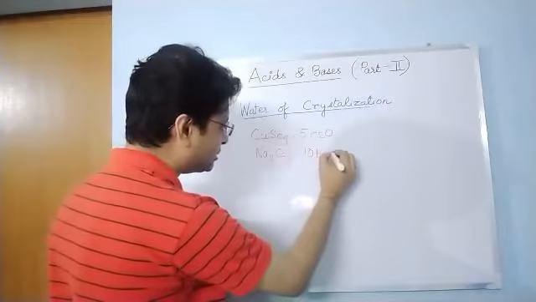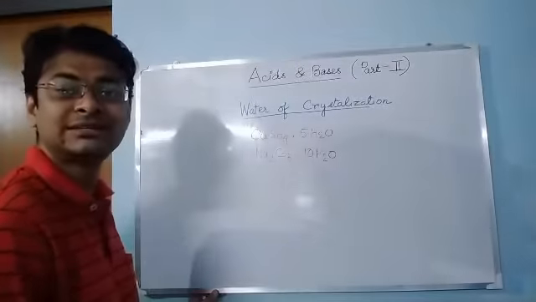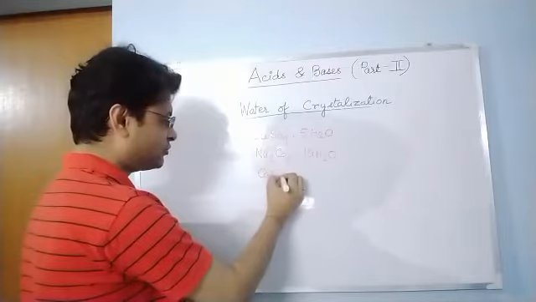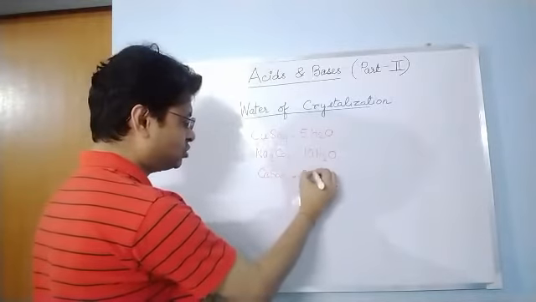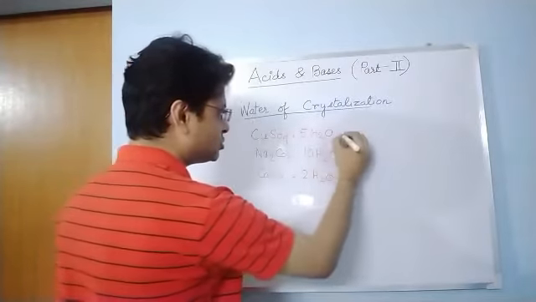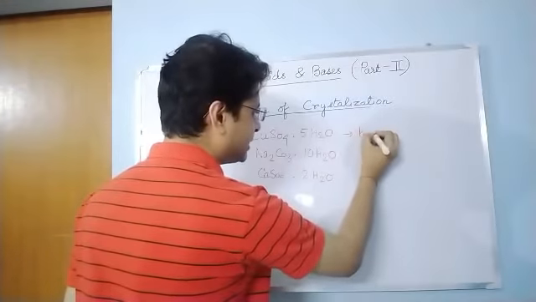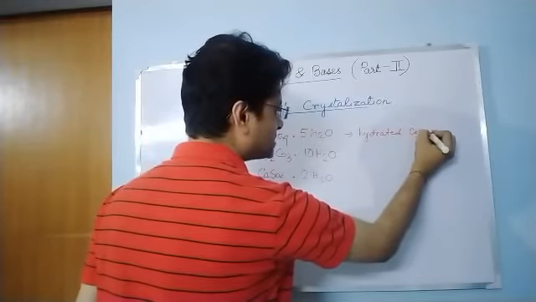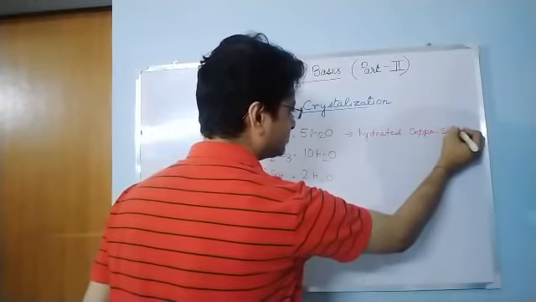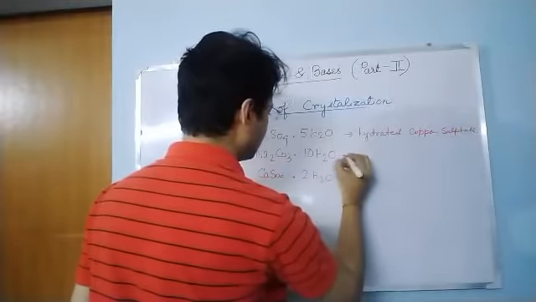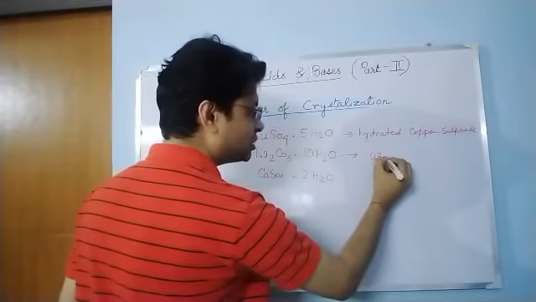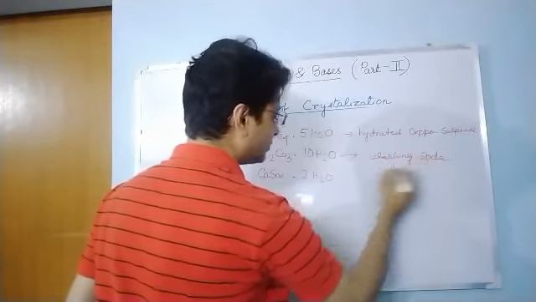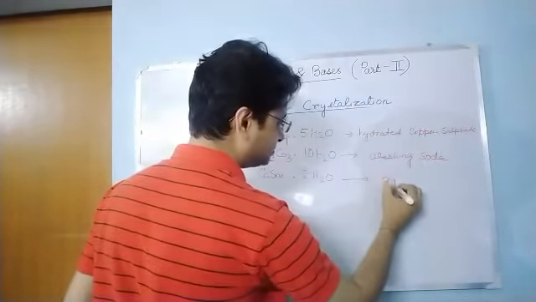Next is gypsum. Gypsum is CaSO4 dot 2H2O. So this is hydrated copper sulfate, this is washing soda, and this is gypsum.